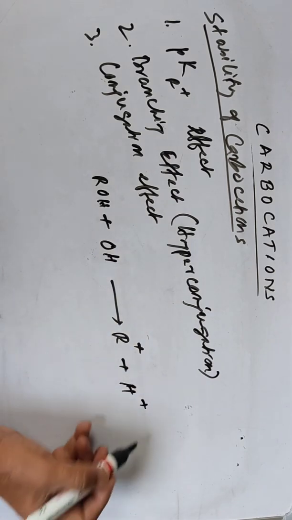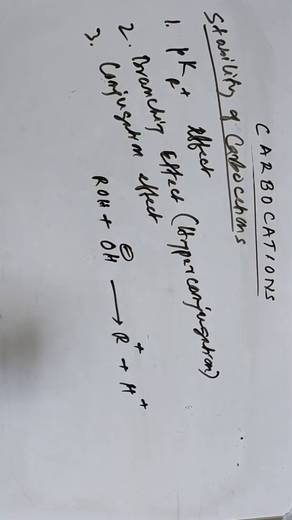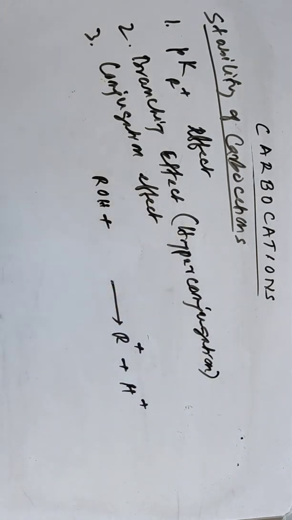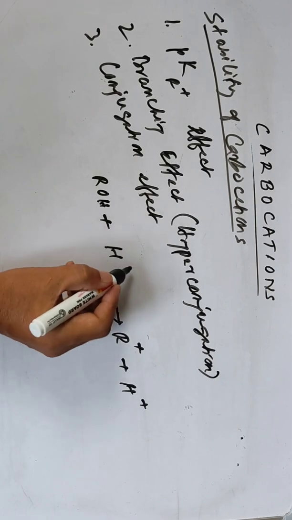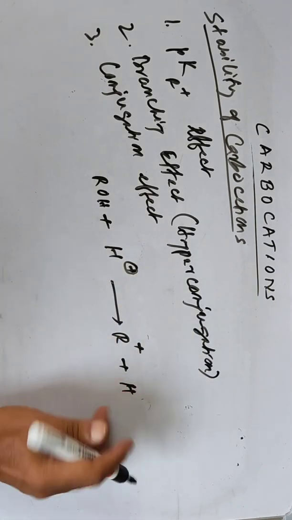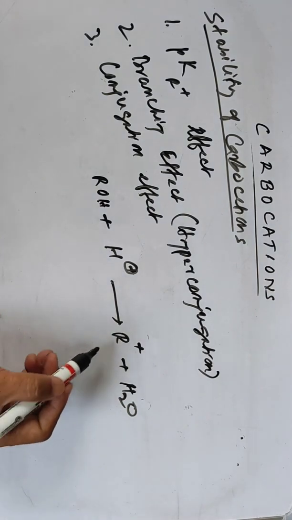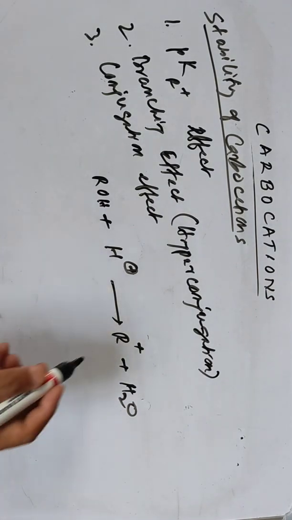An alcohol mixed with some electrophile or hydrogen ion, or water, so like this the carbocation is formed.